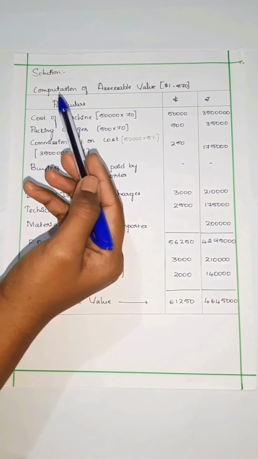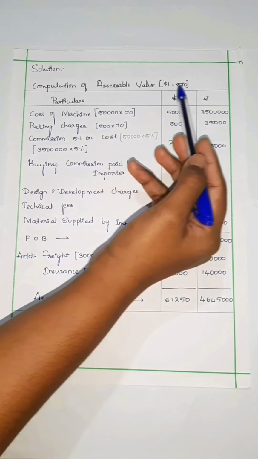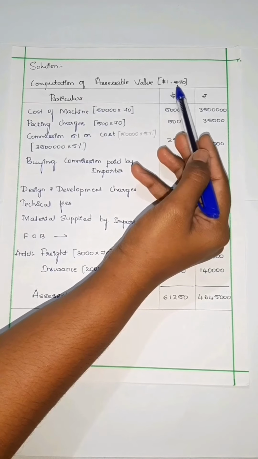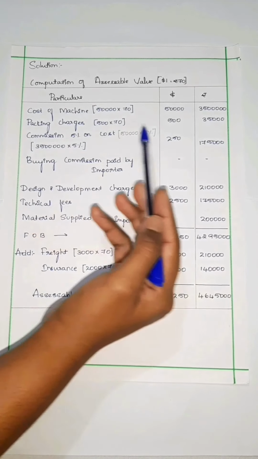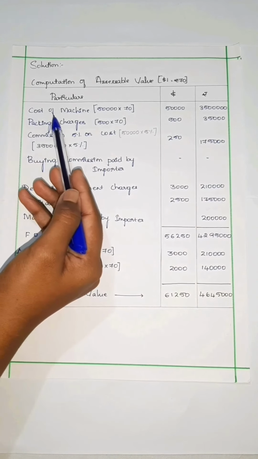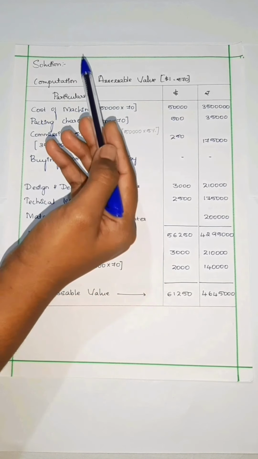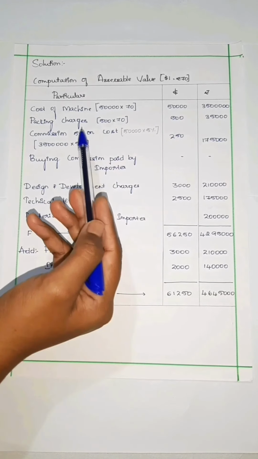We'll start with the solution part. First we have to compute assessable value. See, I have written per dollar 70 rupees. So there are 3 columns: particulars, dollar and Indian rupees. First, cost of machine. As I said before, the treatment should be taken before FOB and after FOB in the columns.